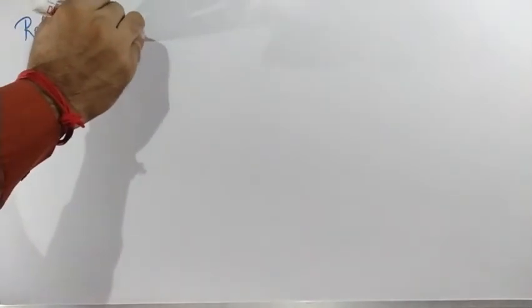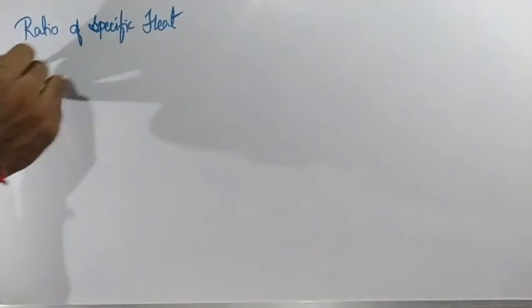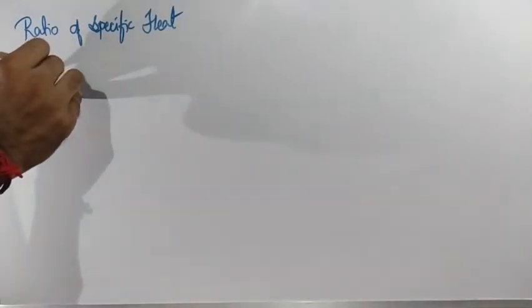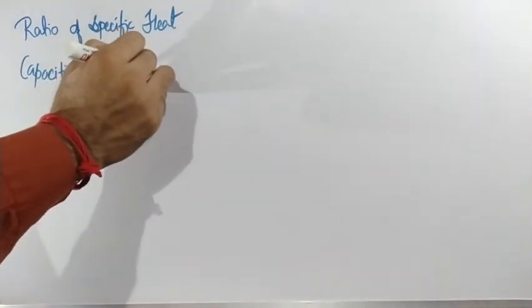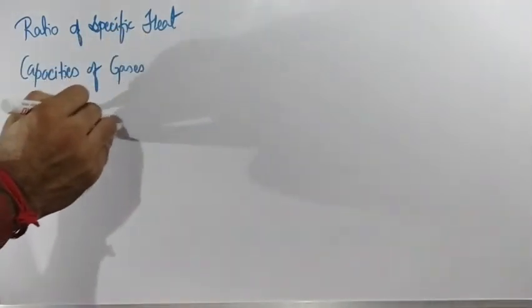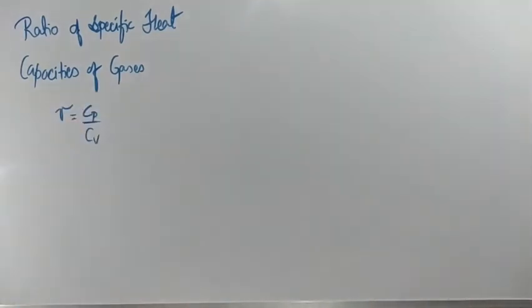In kinetic theory of gases, again we are going to discuss the ratio of specific heat capacities of gases. Basically, gamma value will be equal to Cp by Cv. Clear?